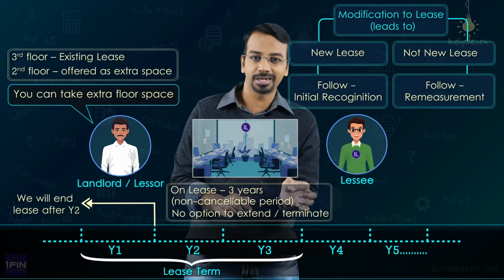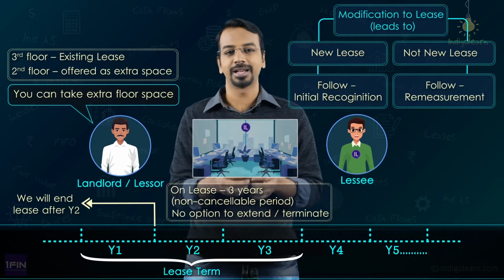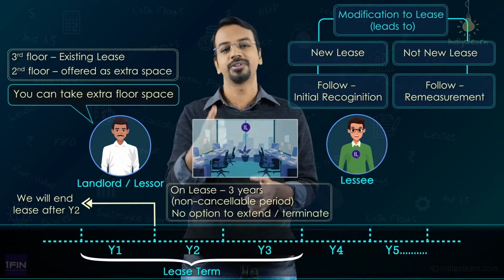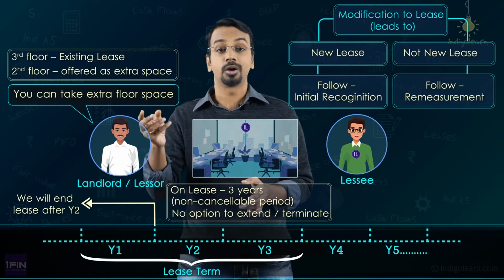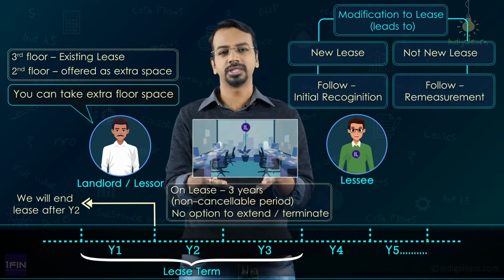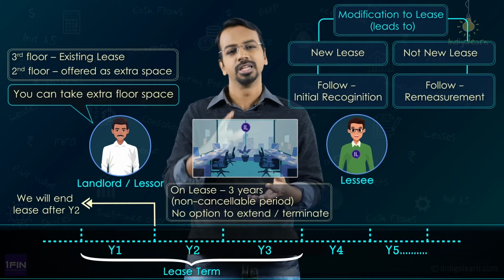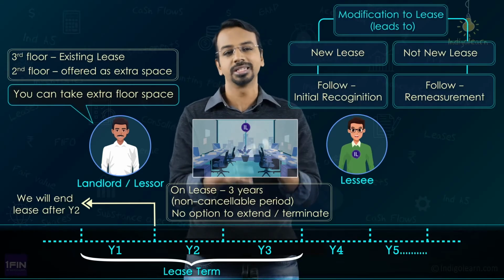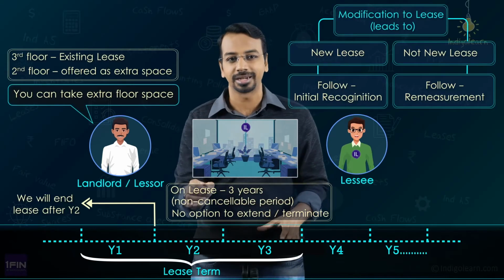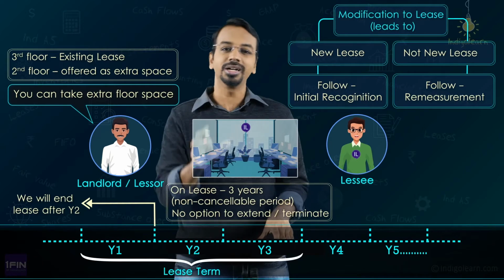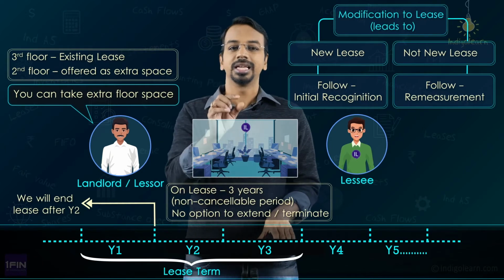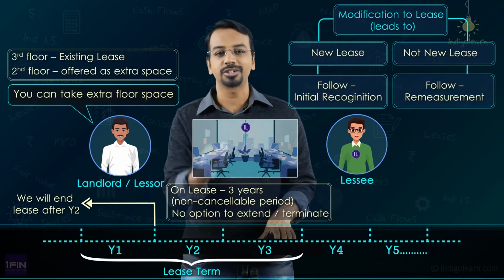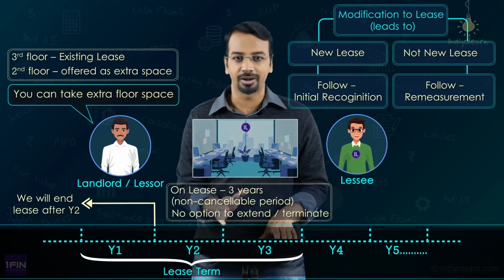If it is not a separate lease, why would it not be a separate lease? Say for example, in the same case, we negotiated with the landlord and we got the second floor at 70,000 only. What is the market rental? 1 lakh. Now, why did the landlord give it to us at 70,000? We said, if you do not give us the extra space, we will vacate the property. So, we negotiated. Because of the negotiation and because of the linkage with the third floor lease, we got the second floor at a much lesser rate, right? The rate is not commensurate with the standalone price in the market. In that case, it will not be considered as a separate lease. Then, we will consider that as a modification of an existing lease and we will do the accounting accordingly, okay?